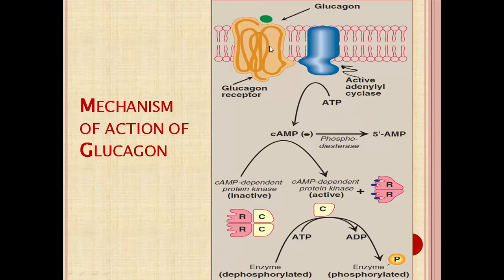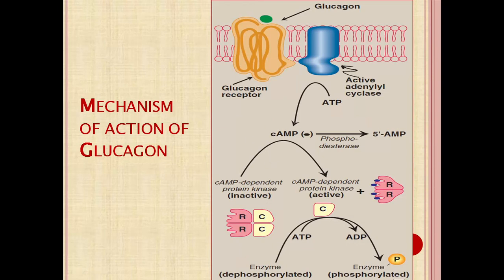Once it binds with the cell membrane glucagon receptor, it leads to the activation of the adenyl cyclase enzyme present in the cell membrane. Adenyl cyclase catalyzes the production of cyclic AMP from ATP, which increases the cyclic AMP level in the cell. So glucagon binding to the receptor increases adenyl cyclase activity, which increases cyclic AMP production.